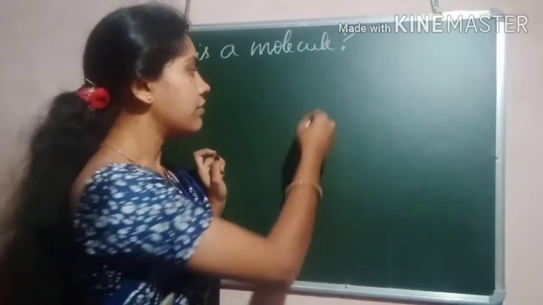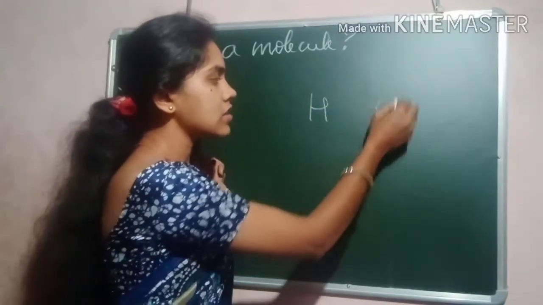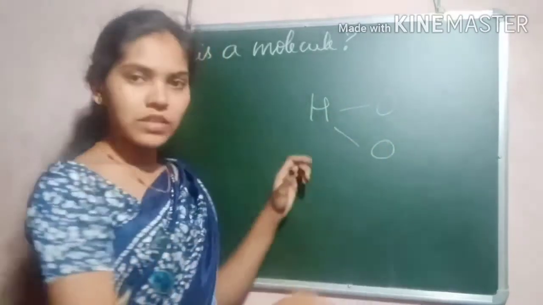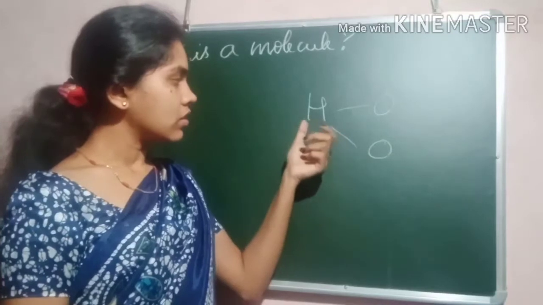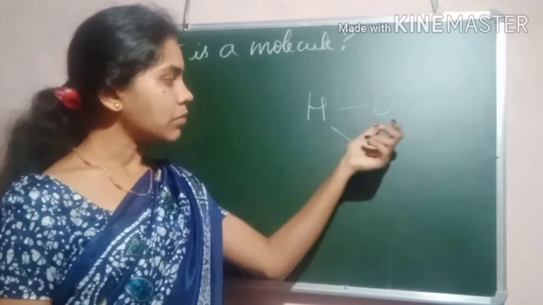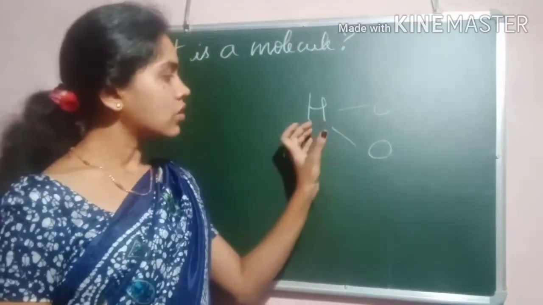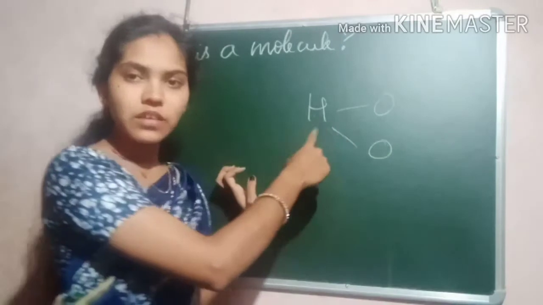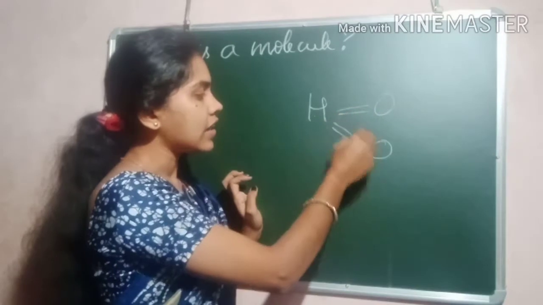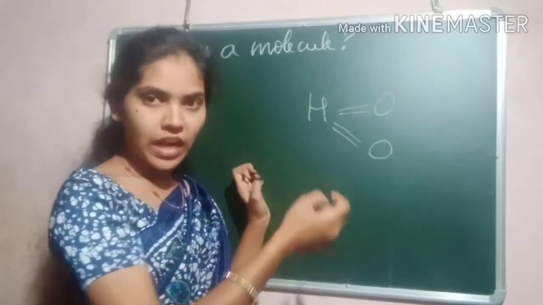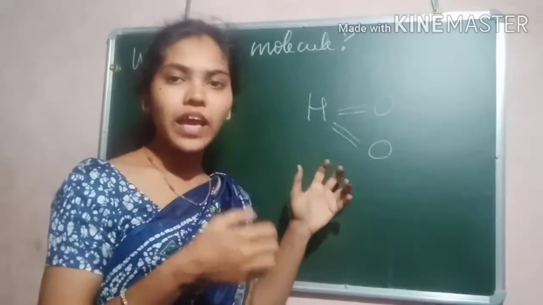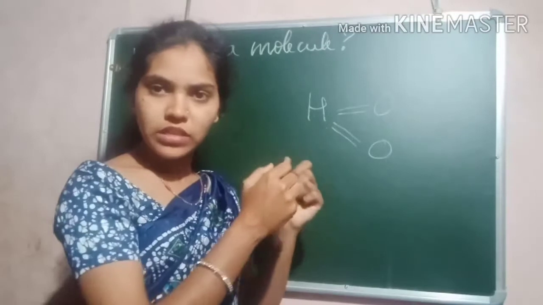If I take hydrogen and oxygen, H2O, water, the molecule contains two hydrogen atoms and one oxygen atom. It is a combination of two or more atoms held by a strong force of attraction, because of which they are able to stay close to each other.